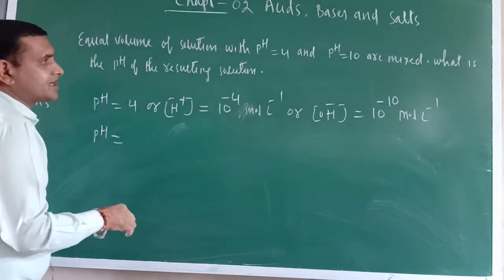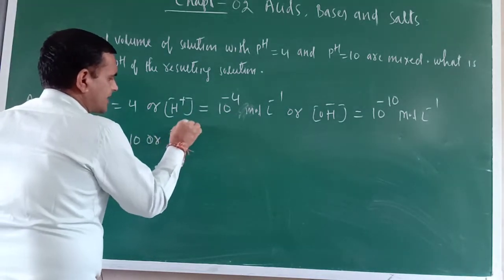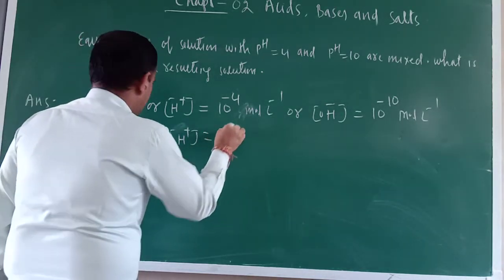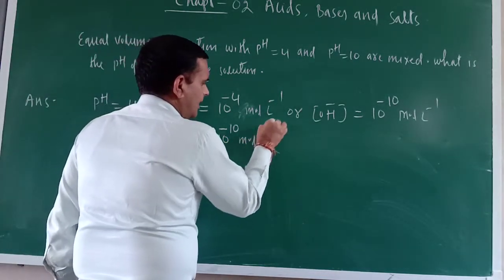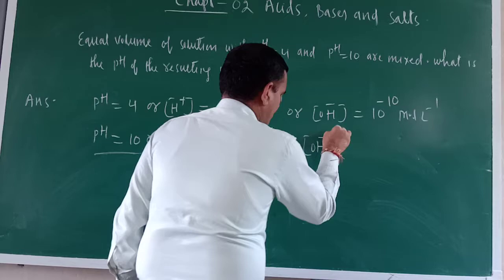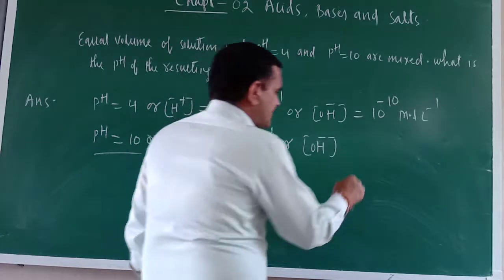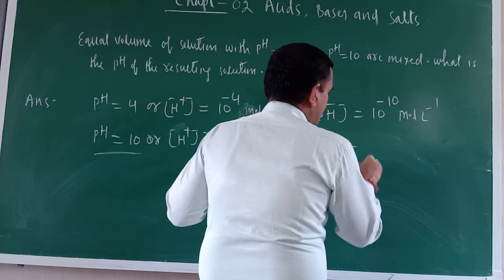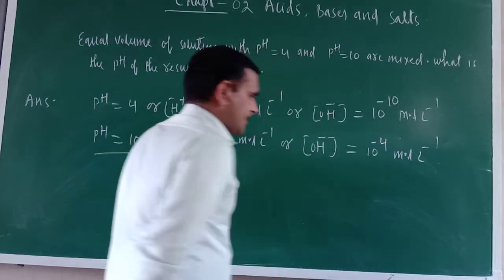Next one is pH 10. So what is the H+ ion concentration? It equals 10 raised to the power minus 10 moles per liter. What would be the OH- ion concentration? If H+ is 10 raised to the power minus 10, then OH- would be 10 raised to the power minus 4 moles per liter. Am I correct or not?